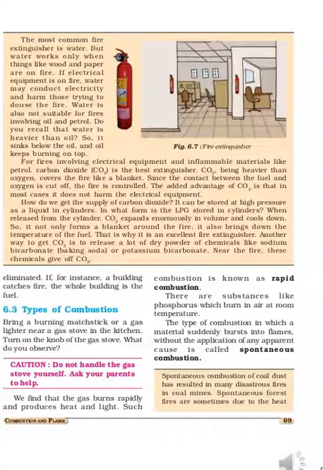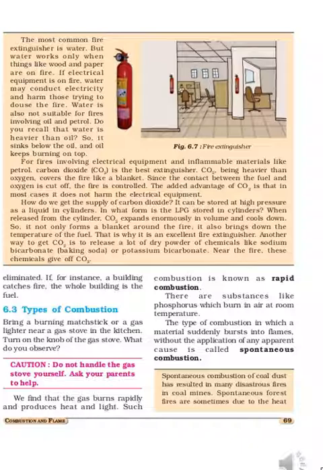Hello students. Last video I explained about the fire extinguisher, how it works, what its main use is, and what materials are used in it. All detail with the diagram I had explained. I hope you had seen that. Today we will continue the remaining part of the chapter combustion and flame.